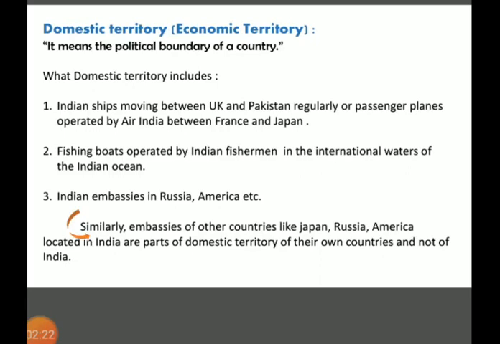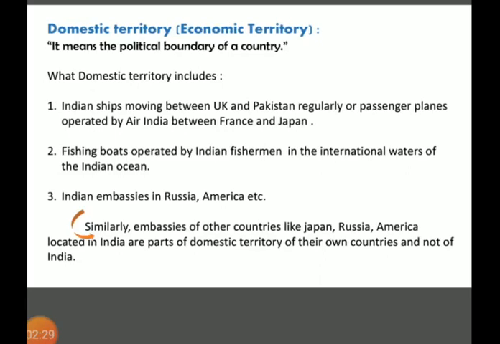The plane is standing in a French airport, but it is domestic territory of India. So any property owned by the Indian government but located in another country will be domestic territory of India.